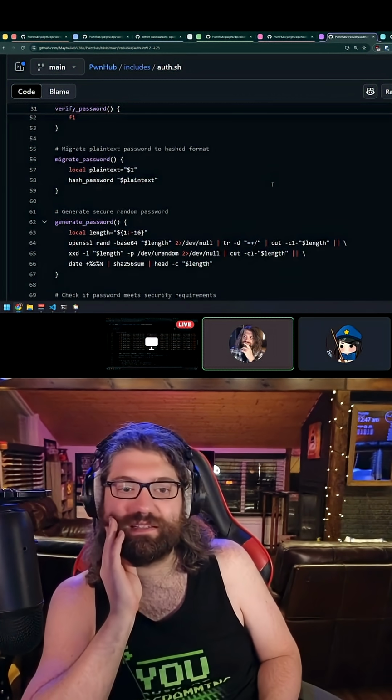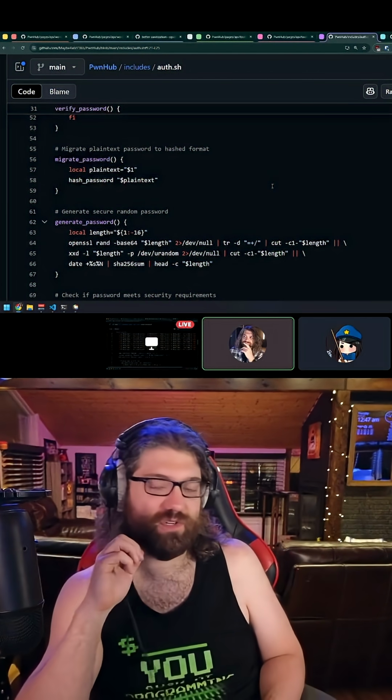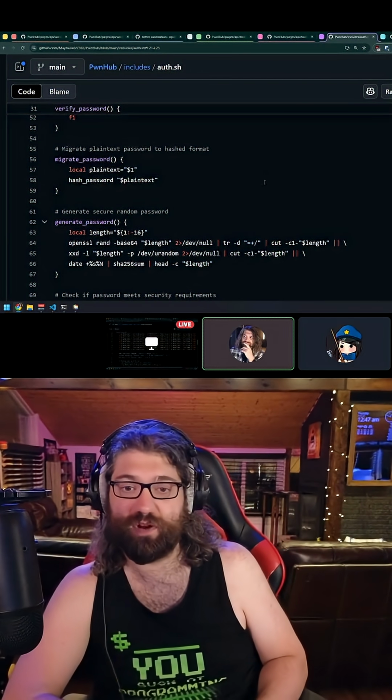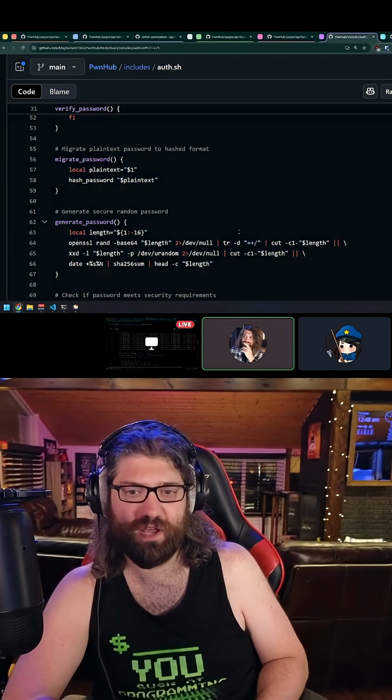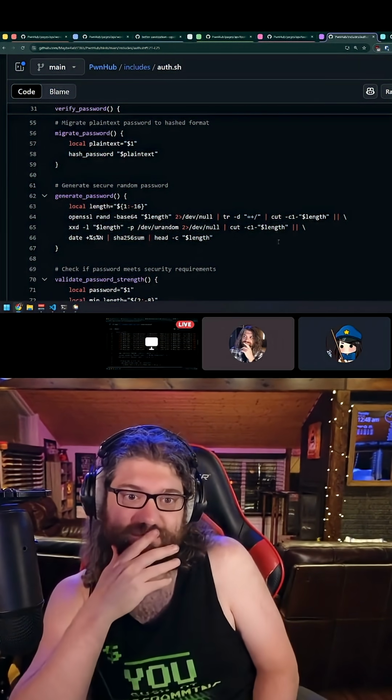Yeah, that's a message to anyone out there who runs this alt system. Again, don't listen to me, but if you're storing users' passwords as plain text and then you want to migrate them to some hash and salted solution, force them to change their password. Don't just hash the plain text that you already have.